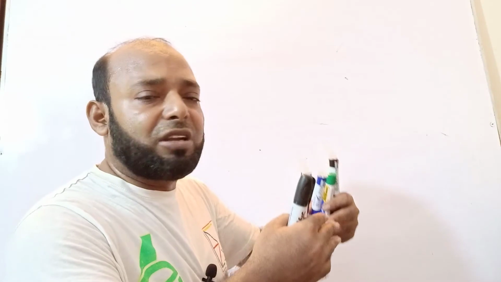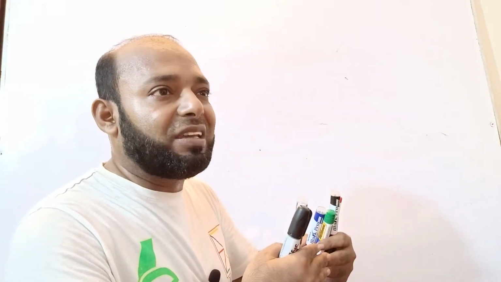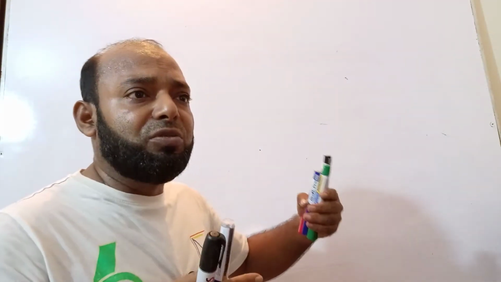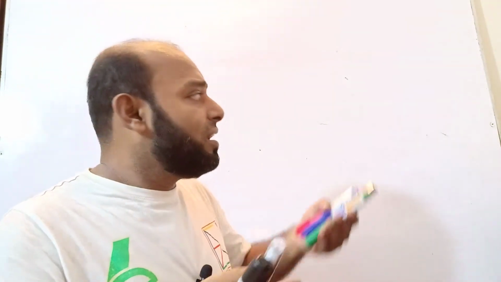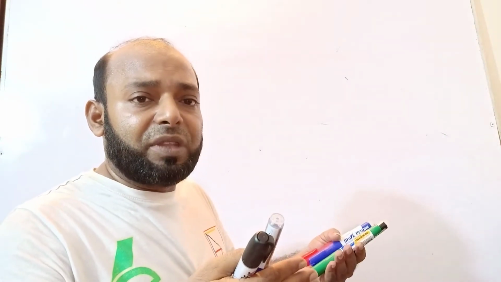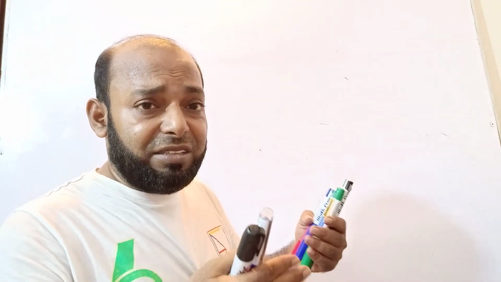So modern technology has brought about a great change in our writing system. In primitive ways, people used only palm leaves. After that, blackboards and dusters came to us, and this is the age of modern technology.